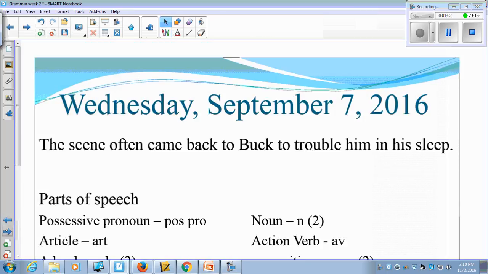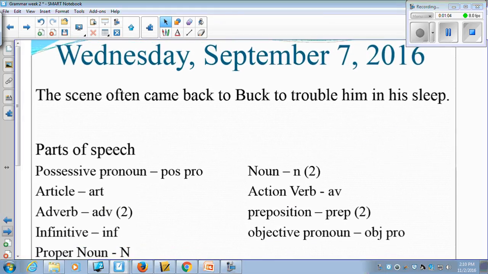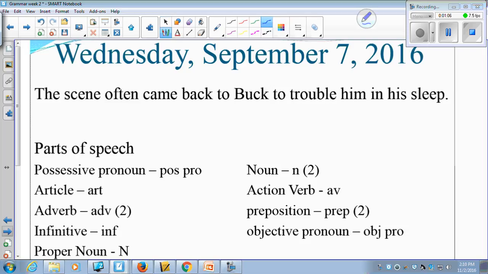So we're moving on to the next slide, and here we have this on Wednesday. Please don't forget to put the date. Again, I'm seeing a lot of people as I go through the year who don't put the date down. So Wednesday, please spell it correctly, commas. Again, these are important. And we are looking at parts of speech.